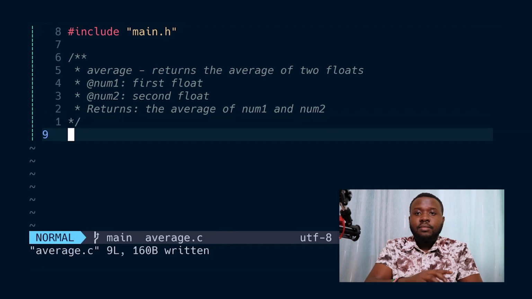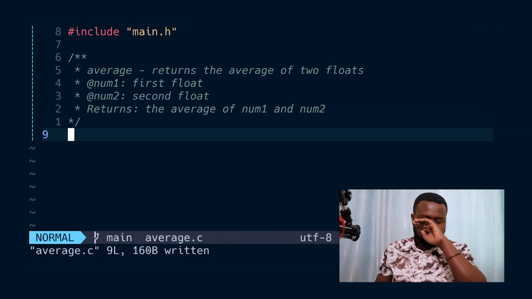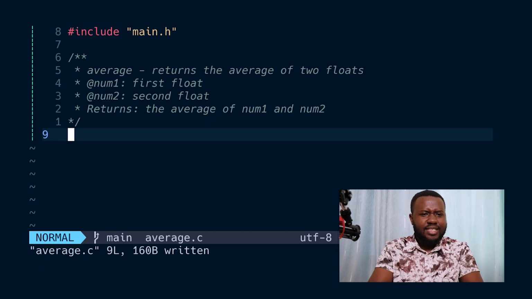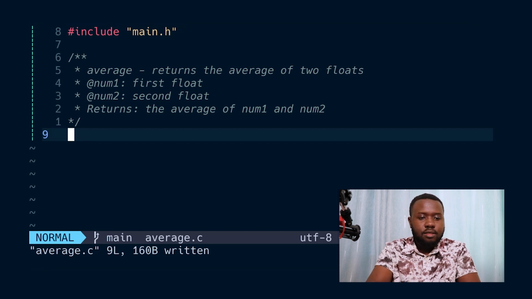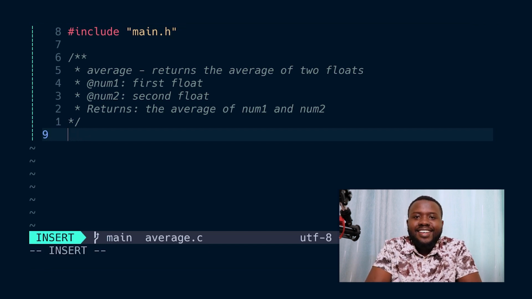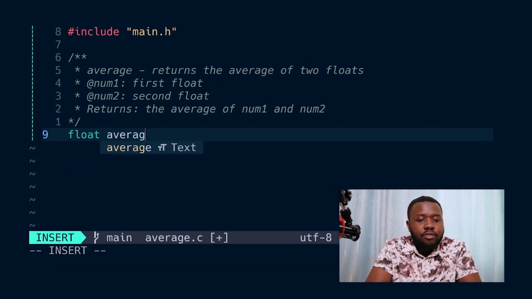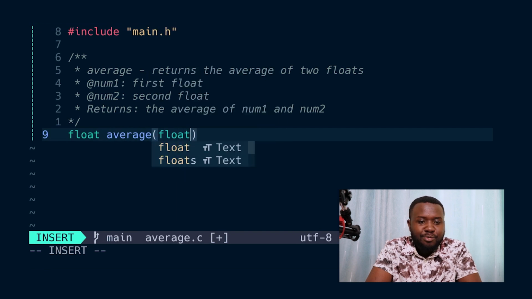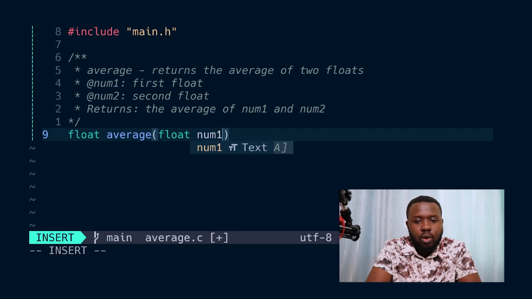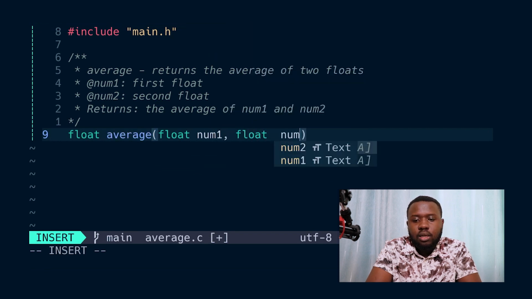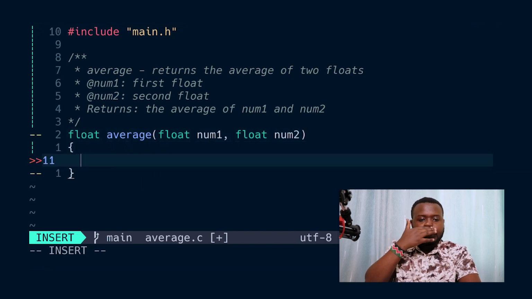Okay, so let's now start writing the function. That comment is not strictly necessary, but I find it useful to see what the function does, and it's very descriptive for other people. So we start again with the return data type, which is float, then the name of the function, which is average, and the data type of the first parameter, which is also float, and that's num1. And for the second one, num2 as well. And then we open the body of the function.